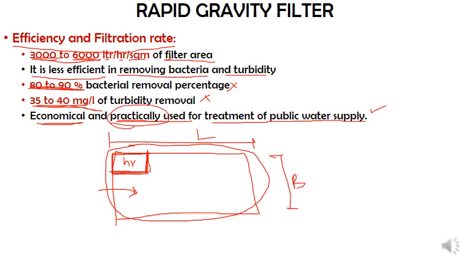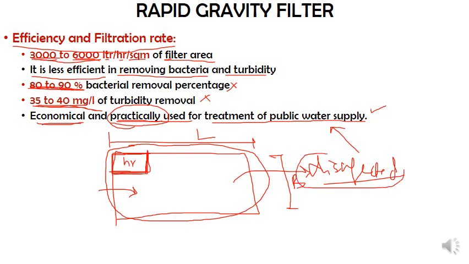And the effluent of this particular treatment unit will usually be disinfected before it is given to the public water supply. Even in the first slide on filters, during that explanation, I told you that disinfection is required after the rapid gravity filters. So this is regarding the efficiency and filtration rate of the rapid gravity filter.